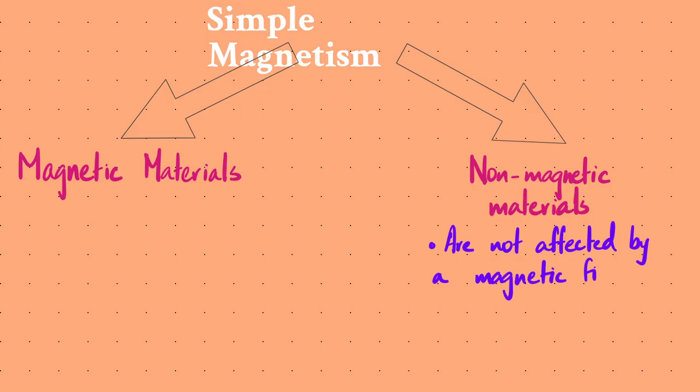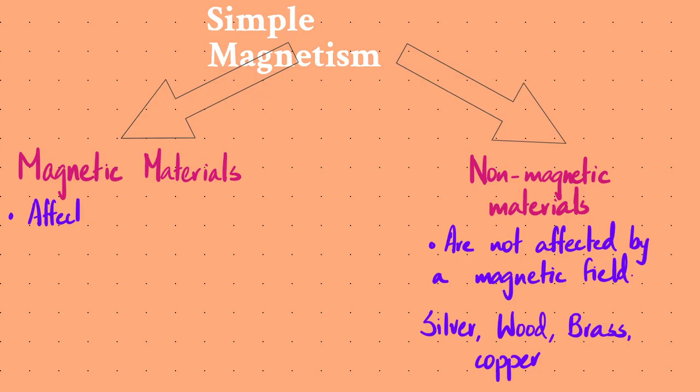If we talk about examples, so most, actually all non-metals would be non-magnetic materials. So examples would be something like silver, wood, brass, even copper for that matter, would be non-magnetic material. So these are some examples of non-magnetic materials. Now when we talk about magnetic materials, obviously these are ones which are affected by magnetic fields. And how are they affected? We'll be talking about that in a while. So these are affected by magnetic fields.